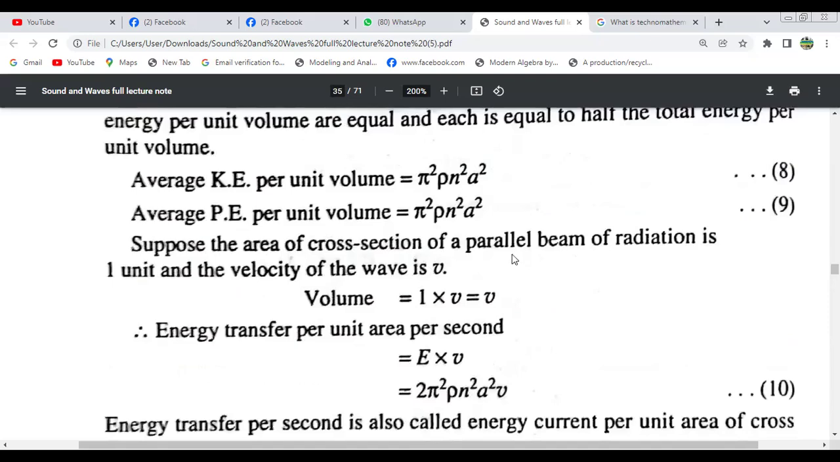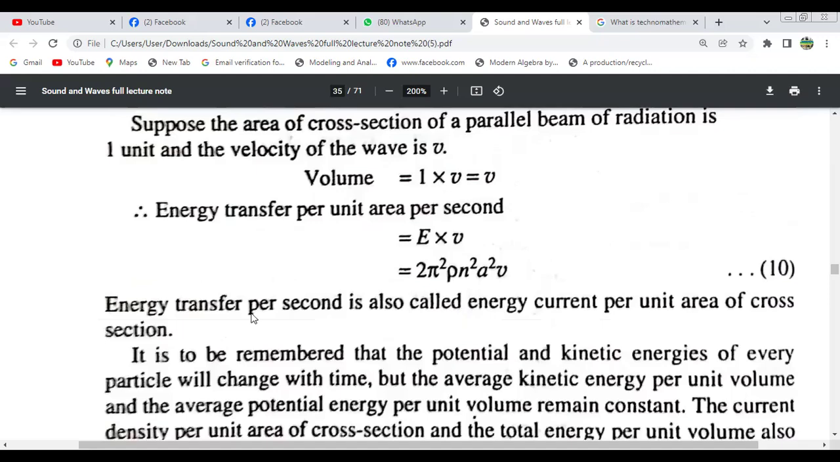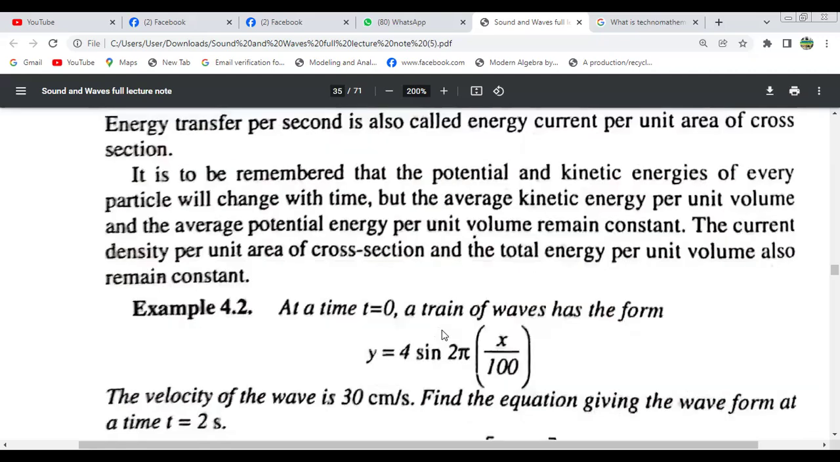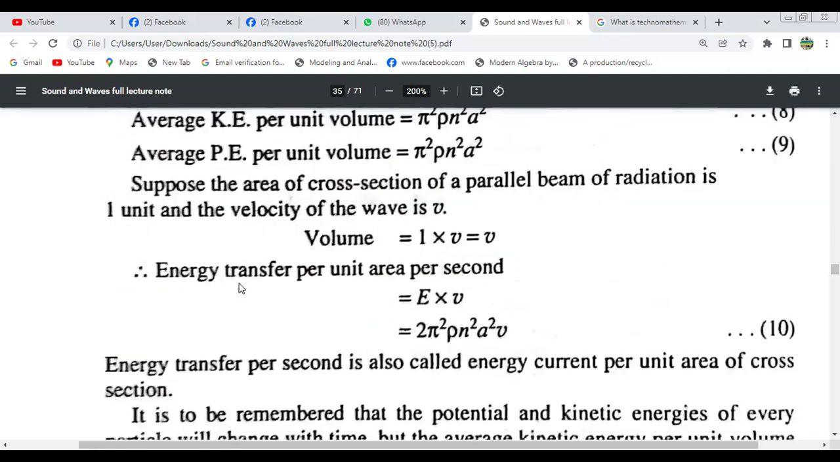Suppose the cross-sectional area of a parallel beam of radiation is 1 unit and the velocity of the wave is b. So what does the volume equal? 1 multiplied by b, because the cross-section area is 1. So the energy transfer per unit area will be E b. Just putting in the values: the energy transfer per second is also called the energy current per unit area of cross section. In this way, we get the energy transfer per unit area.